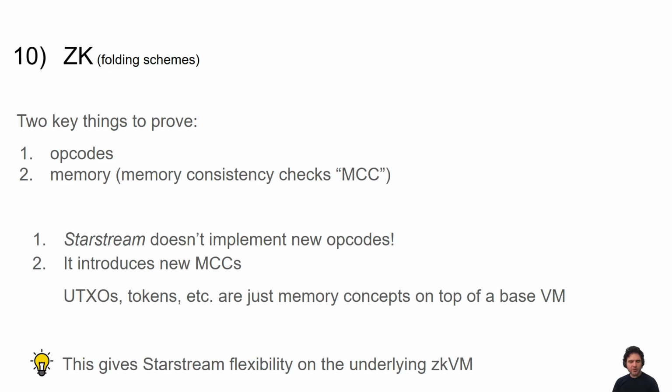One of the biggest problems with a lot of ZK projects is that they can't have a good upgrade path. They're stuck on old cryptography, and ZK is moving really fast, and they're stuck on old tech, and then they die because they can't upgrade. Because of the way Starstream is developed, it gives us a very easy way to update the underlying VM without having to change the Starstream concept, which I think is really cool and allows Starstream to stay competitive going forward.